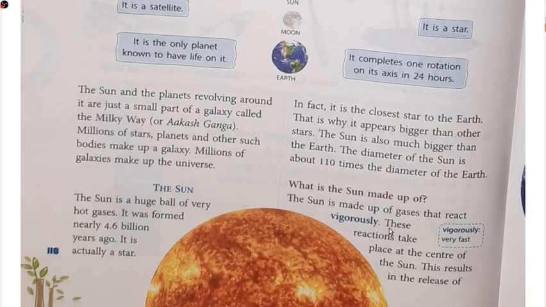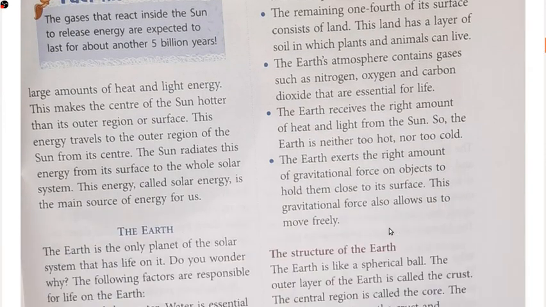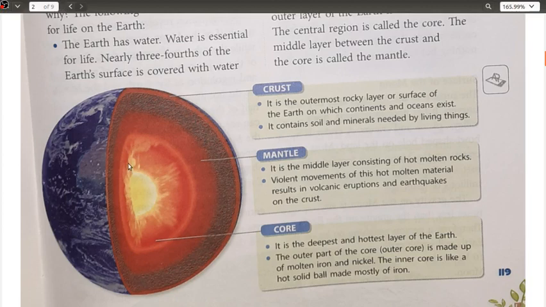Okay, so here we have seen what the sun is made up of. And all these things we have already discussed. Here we discussed what the earth is made up of, and at the same time what the internal structure of the earth is, that is, the earth is made up of crust, mantle and core, having iron in the molten state.